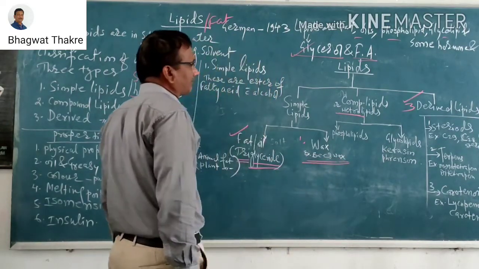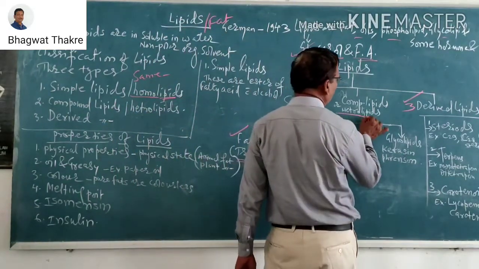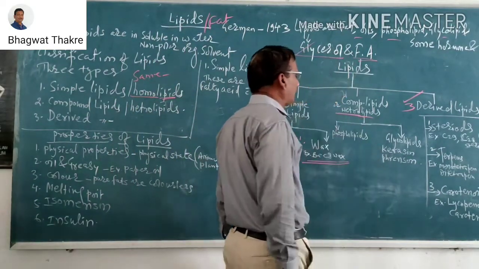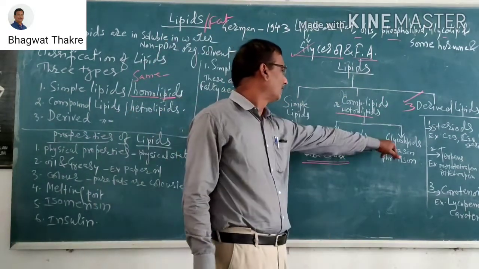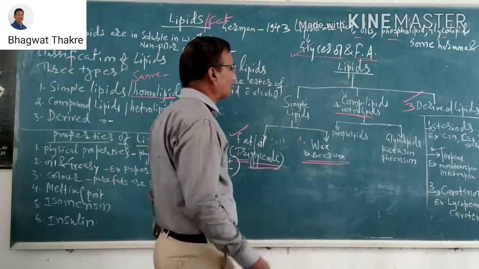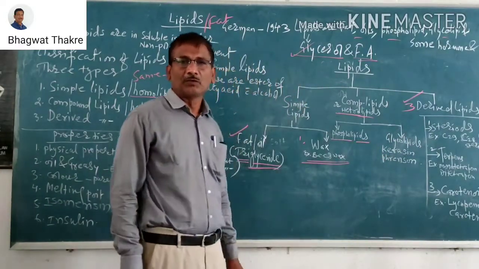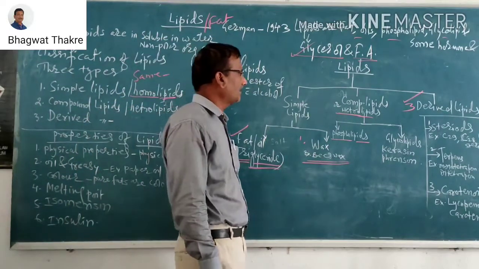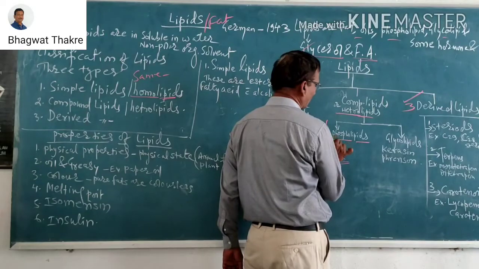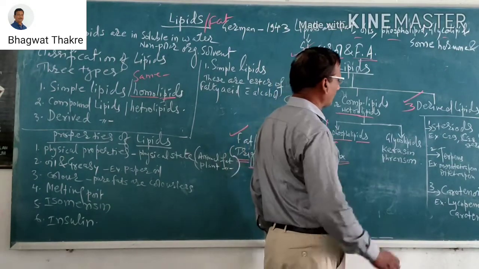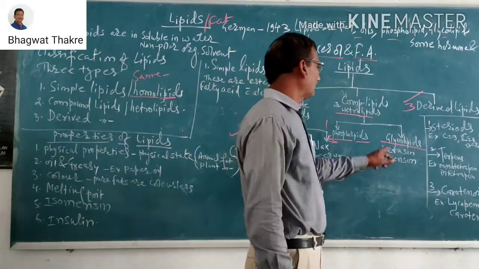Next one is the heterolipids, and its best example is the phospholipids. Phosphate-containing lipids are known as phospholipids. The next example is glycolipids.